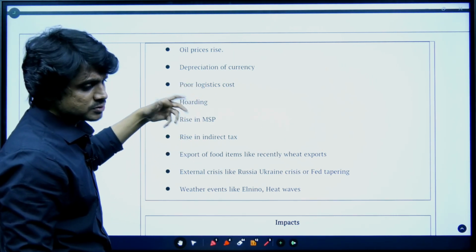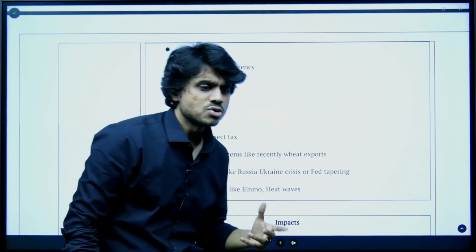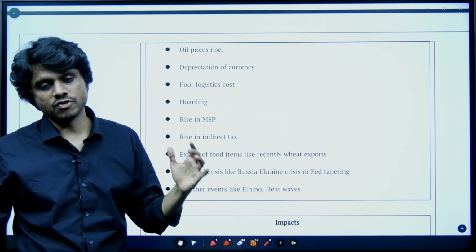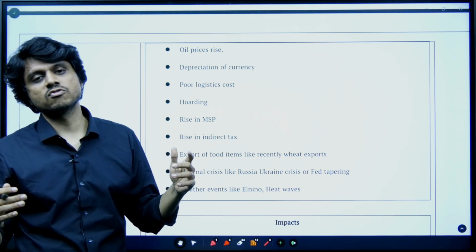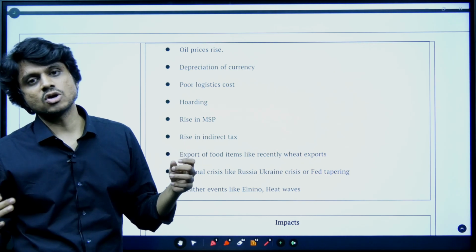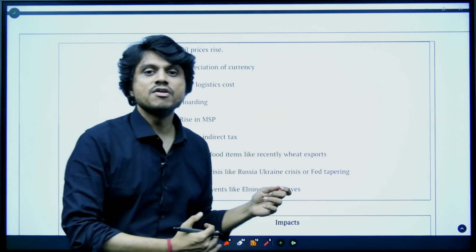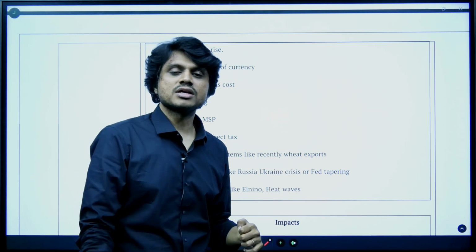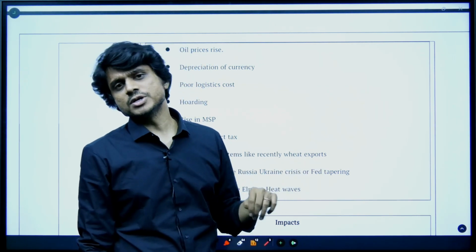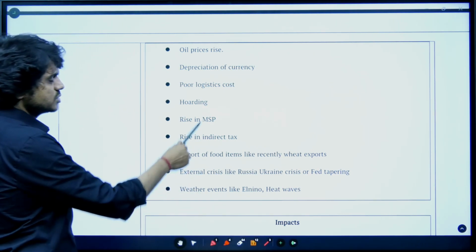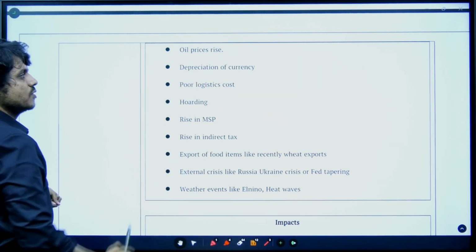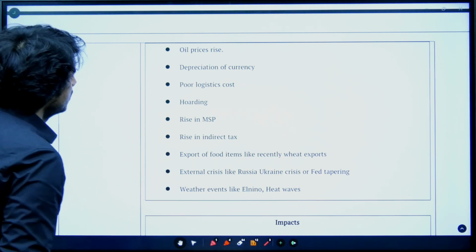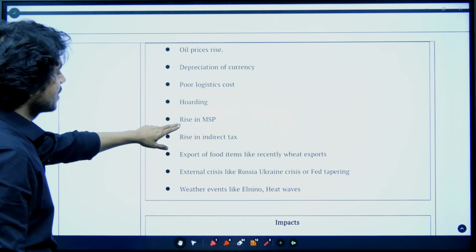Poor logistic cost. Let's say I have to travel by truck loaded with mangoes. But the truck cost is very high because the roads are very poor. I have to wait for long days, delays are happening. So the truck is charging me a higher cost. Then I will transfer it to the consumer, right? So that will also increase inflation.